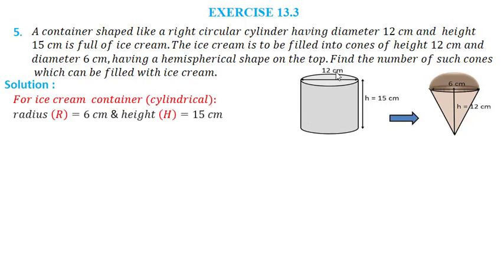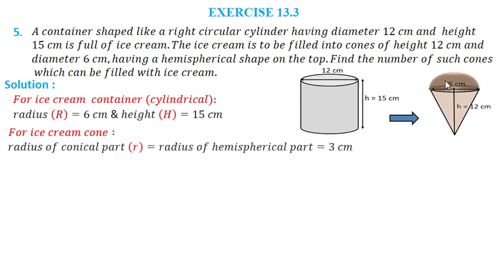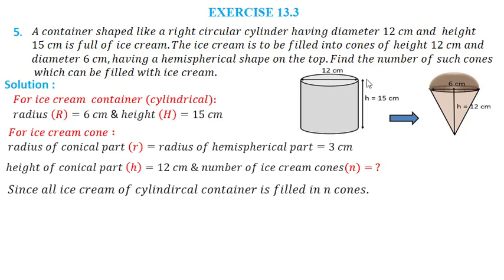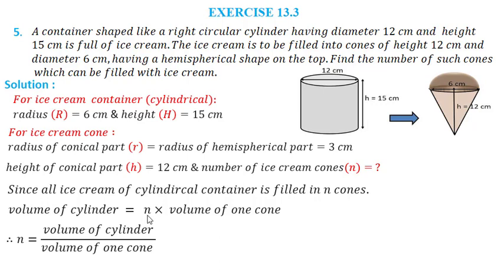So for the container we have radius 6 centimeter and height 15 centimeter. And for this ice cream cone, the radius of the conical part is equal to the radius of the hemispherical part, which is 3 centimeter, and the height of the conical part is 12 centimeter. We have to find the number of such cones. Since all the ice cream of the container is filled into n cones, n into the volume of one cone equals the volume of the cylinder, and thus n is the volume of cylinder divided by the volume of one cone.